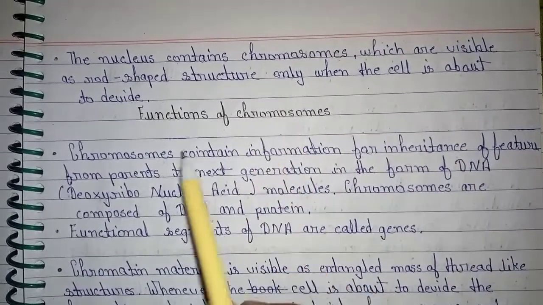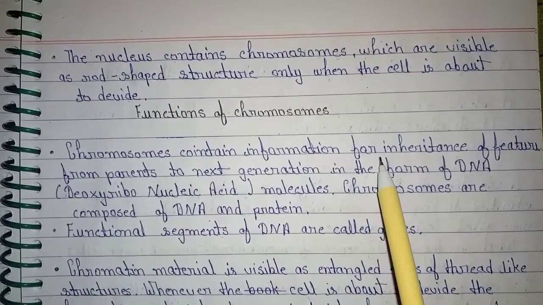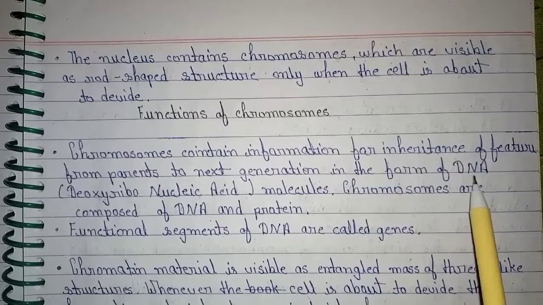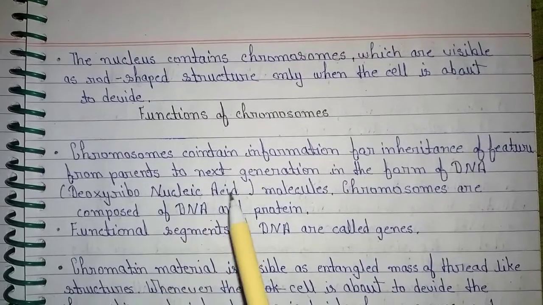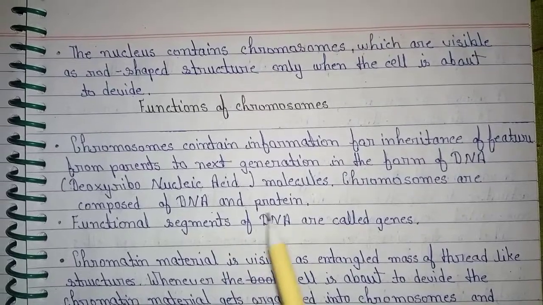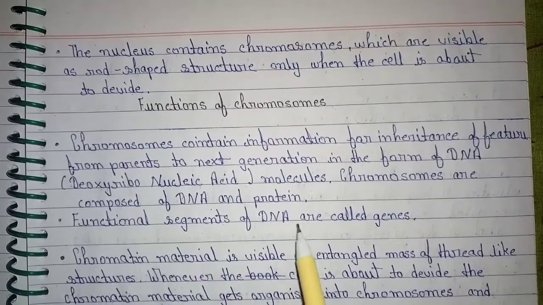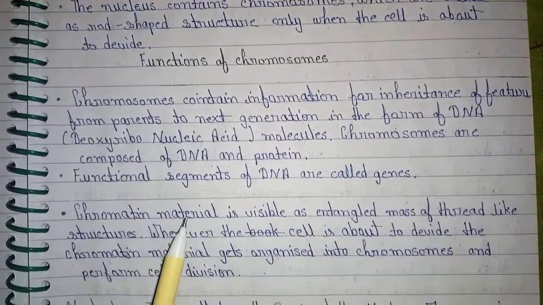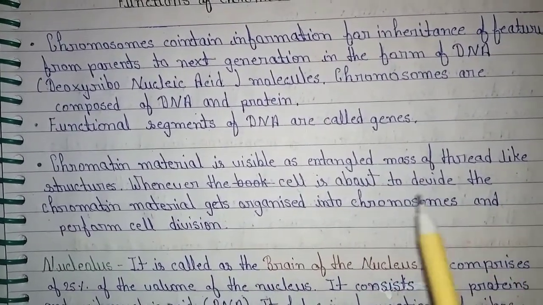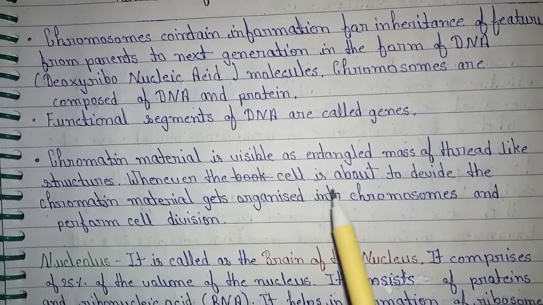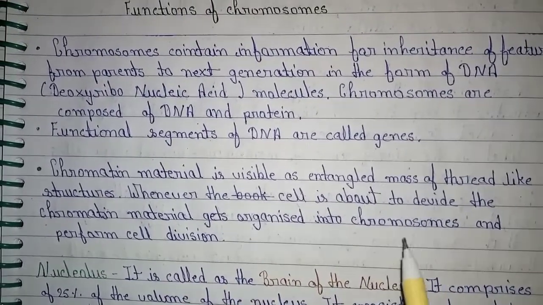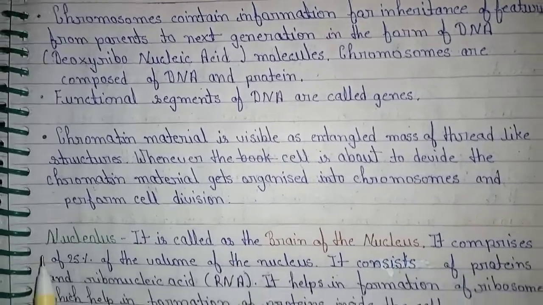Functions of chromosome. Chromosomes contain information for inheritance of features from parents to the next generation in the form of DNA, deoxyribonucleic acid molecules. Chromosomes are composed of DNA and protein. Functional segments of DNA are called genes. Chromatin material is visible as an entangled mass of thread-like structures. Whenever the cell is about to divide, the chromatin material gets organized into chromosomes and performs cell division.